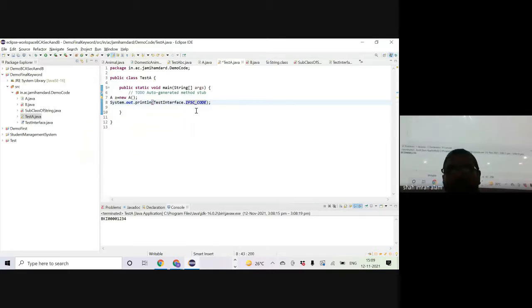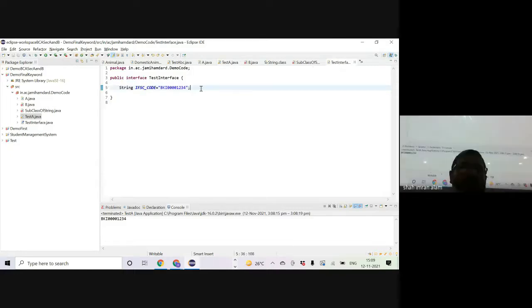Another benefit that we get out of it is that if the constants are maintained in the interface, and if someday the IFSC code of the bank is changed for all the banks from the government itself, in that case, I will have to just make a change over here, and throughout the application, wherever this constant is being used, the IFSC code is automatically changed. So we also have this technique to solve the duplicacy problem of constants. We do not code the constant at multiple places. Rather, we just keep it at one place and use it with the reference of the constant name. Okay? Guys, clear?